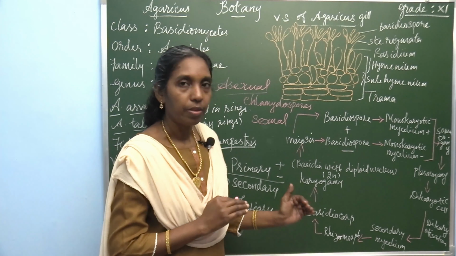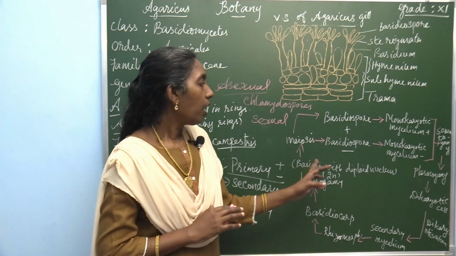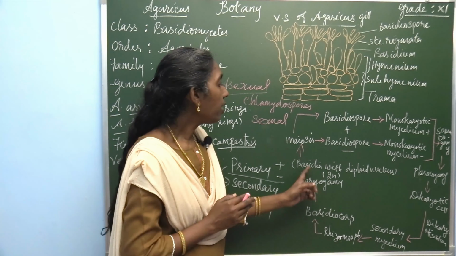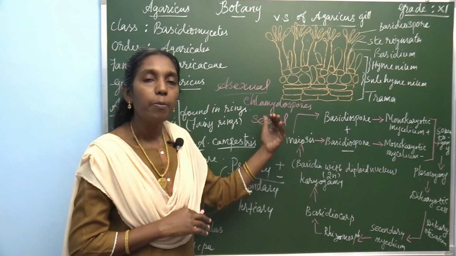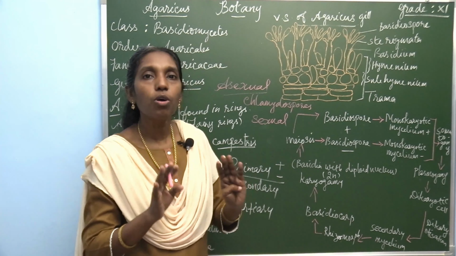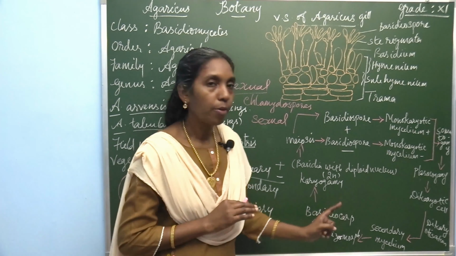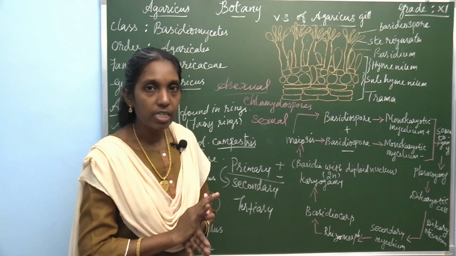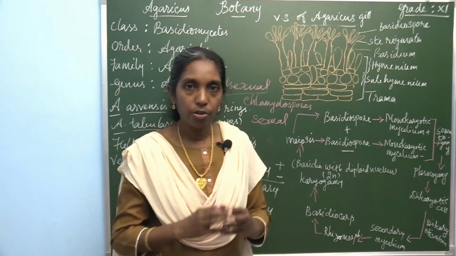In the basidium, karyogamy takes place, and the basidia with diploid nucleus undergo meiotic division as soon as karyogamy takes place, producing 4 haploid basidiospores. So karyogamy, the fusion of nuclei in sexual reproduction, takes place within the basidium.